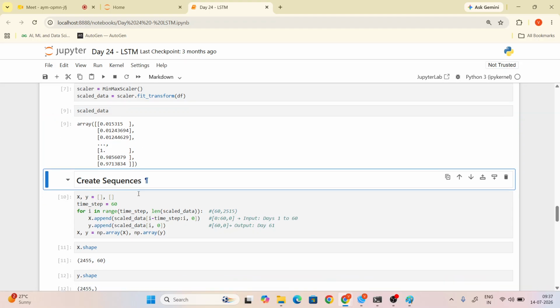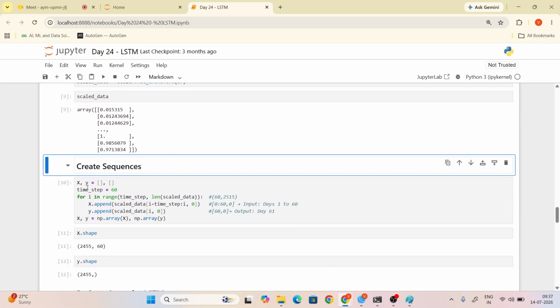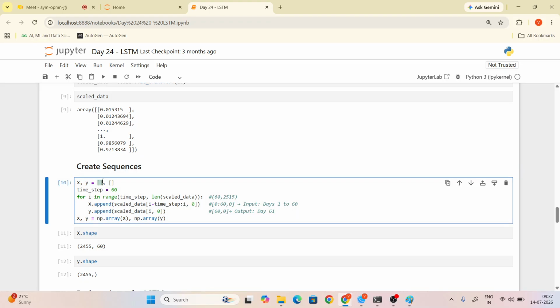Now see here, guys, we are separating the x and y. I already told you, you take 60 days, 2 months, and then only you will predict the 61st day, right? So we are taking a time step. The time step is 60 days.